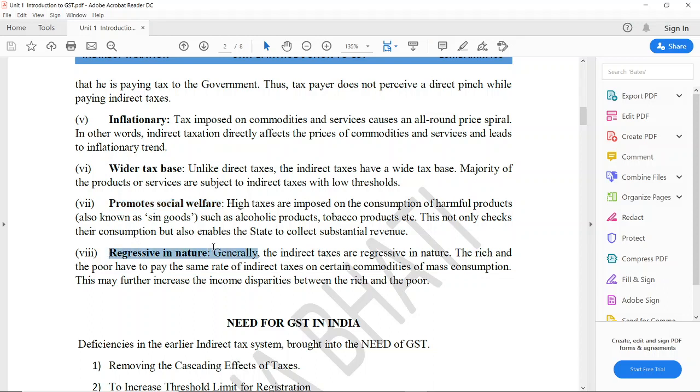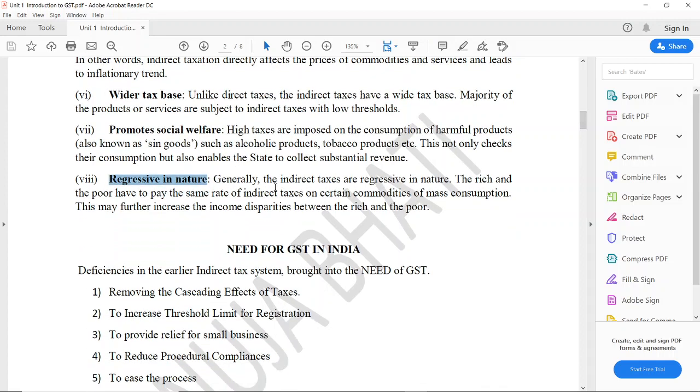Regressive in nature, as we have already seen that irrespective of whether a person is rich or poor, everyone has to pay equal tax when it comes to indirect taxation. So suppose on a cell phone a particular tax is being levied, even if it is purchased by a rich or poor person, the same amount of tax has to be paid. So it is regressive in nature.